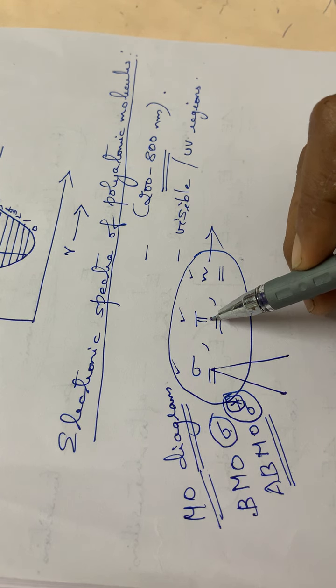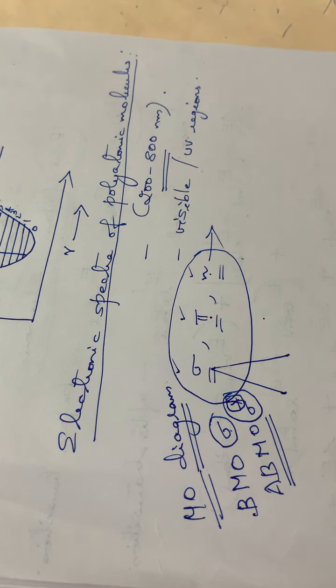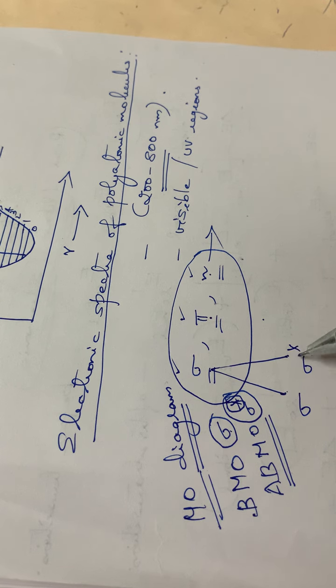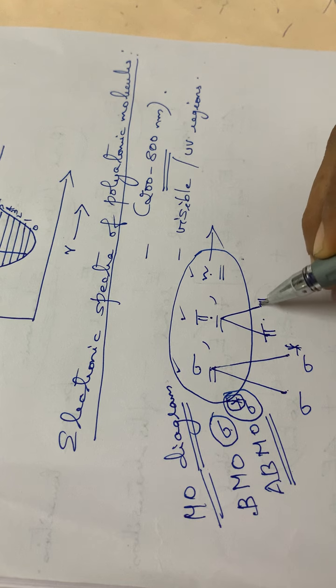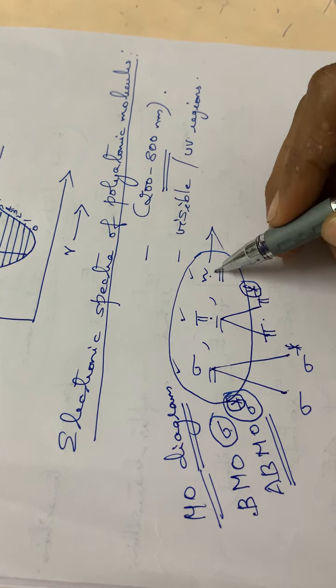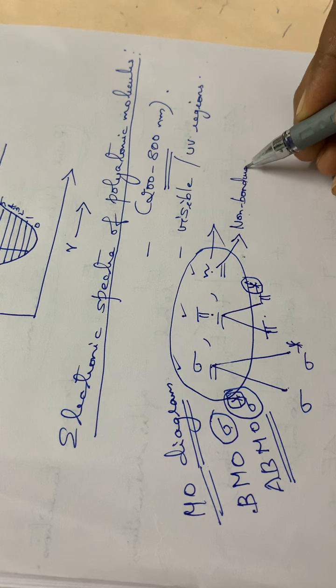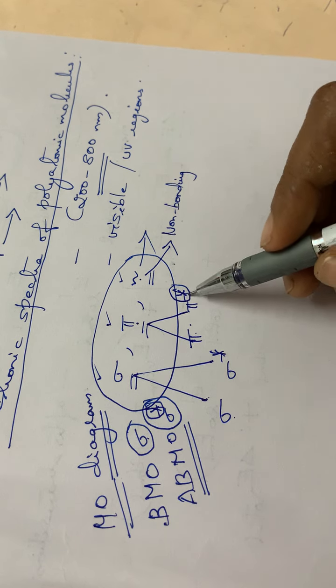Pi also will be having bonding and anti-bonding, and there will be one non-bonding electron, a non-bonding molecular orbital or non-bonding energy level. So sigma will be having sigma and sigma star, two energy levels. Pi also will be having two types of energy levels, pi and pi star. Star represents the anti-bonding. Then comes N, that is the non-bonding orbital. So in total there will be 5 energy levels, isn't it? Sigma, sigma star, pi, pi star, and N.